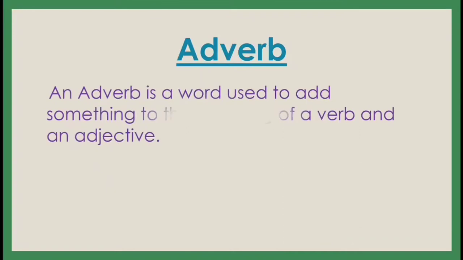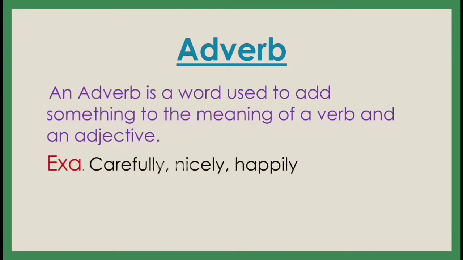Next one is adverb. Now what is an adverb? An adverb is a word used to add something to the meaning of a verb and an adjective. What is an adverb? The same way we have seen that an adjective is a word that adds something to the meaning of a noun, the same way an adverb is a word used to add something to the meaning of a verb. Understand? Let's see some adverbs: carefully, nicely, happily. There are many adverbs, but here I have given only three examples.